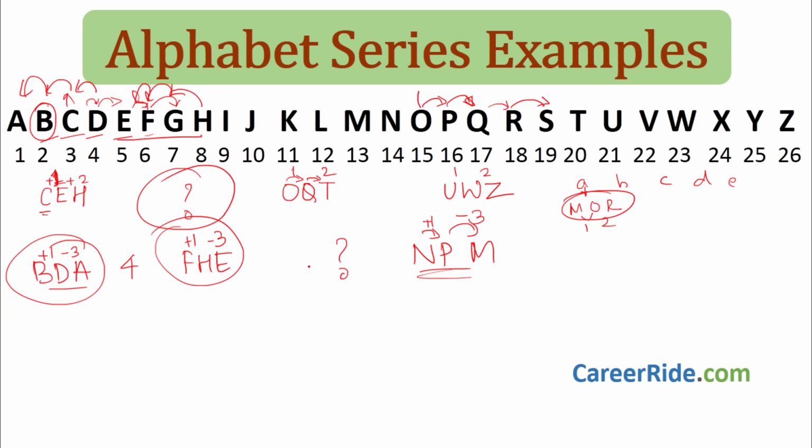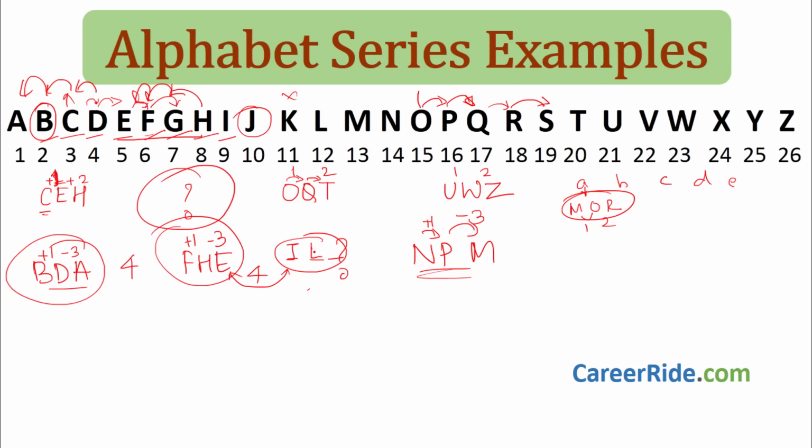Now E to the next letter, now this group has 1, 2 and 3 letters, so distance between E and this first letter would be how much? Again 4, right? What is it? 1, 2, 3 and 4, it would be J, so it has to be J over here. Also we have learned that from J, when we skip 1, the next one will be the second letter, J, skip 1, don't write K, it would be L, L comes over here.